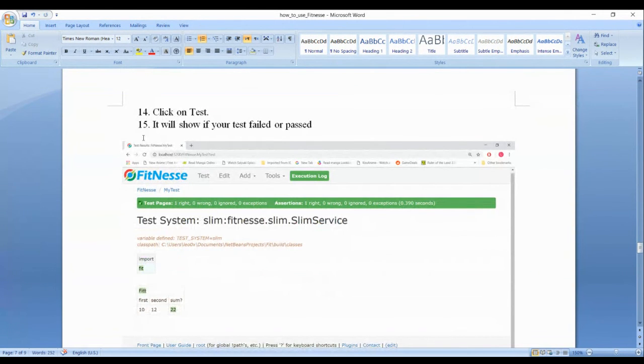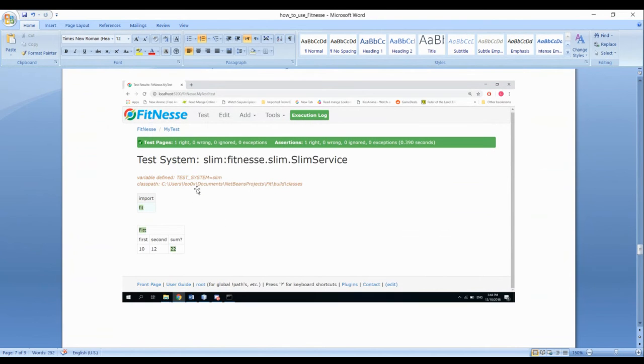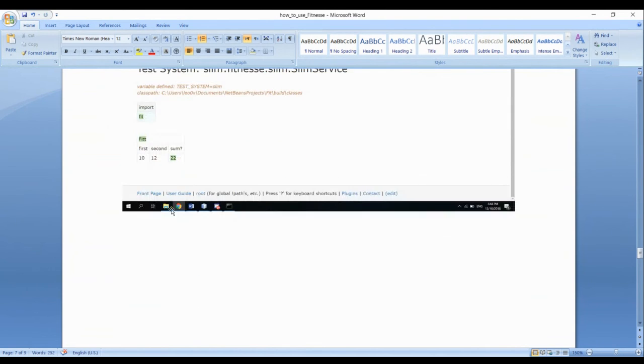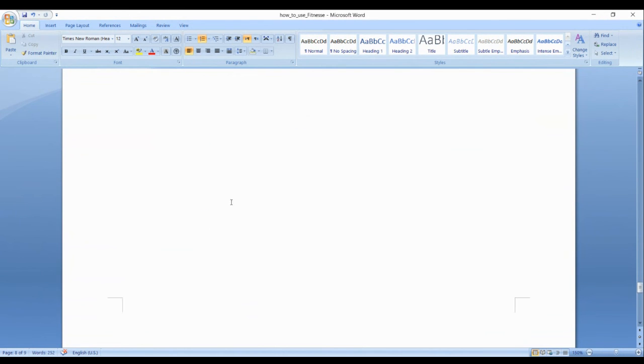Click on the test. It will show if your test failed or passed, as you can see here. Test pages 1, right, variable defined, class path. This is the code for you. Any question? I will send you the files today, inshallah, after the lecture.